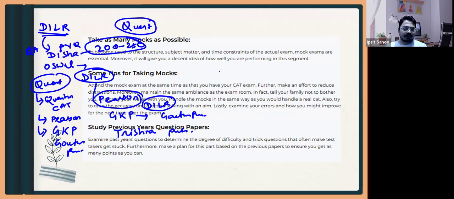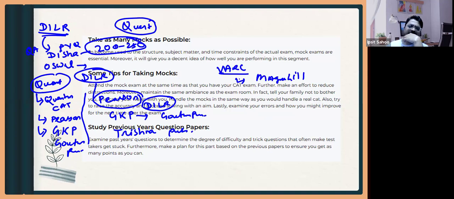Also for the VRC you can go for the Meenakshi Upadhyay and Arun Sharma book, that is the McGraw-Hill publication. Yeah, Arun Sharma you can follow, but for quant and DLR, like you can follow, but I think I am just giving you the better ones.